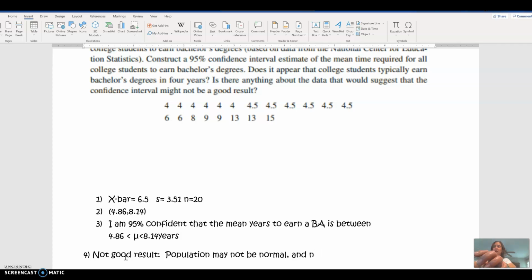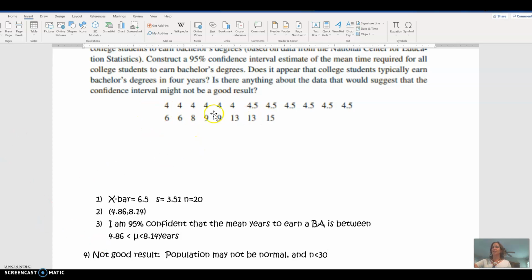Remember, the process that our calculator is going through, the computing of error in this way, is based on either a normal distribution of the original data or sample sets of more than 30. This sample set is only 20. That is not more than 30. And it did not tell me that the data was normally distributed. And in fact, we can kind of eyeball this.